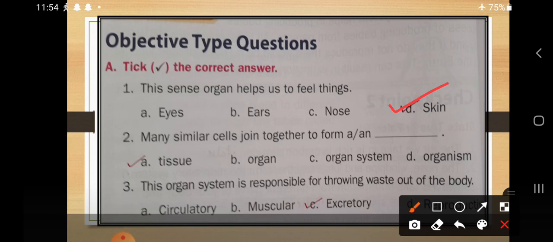Many similar cells are joined together to form, and whether they are forming an organ system or an organism, they are forming first a tissue. So all the cells are joined together to form tissues.